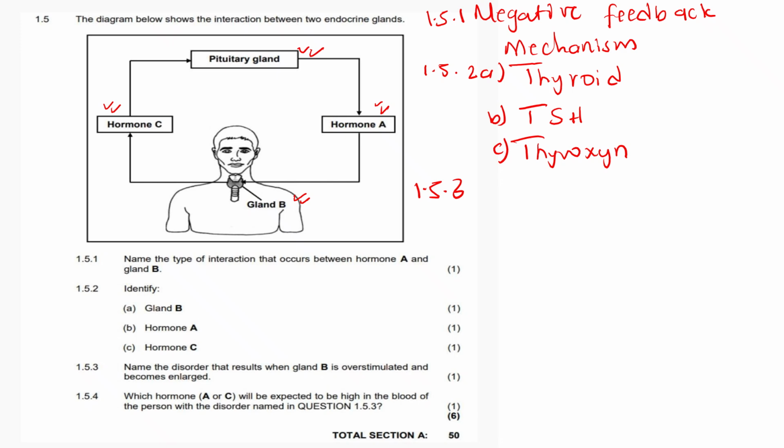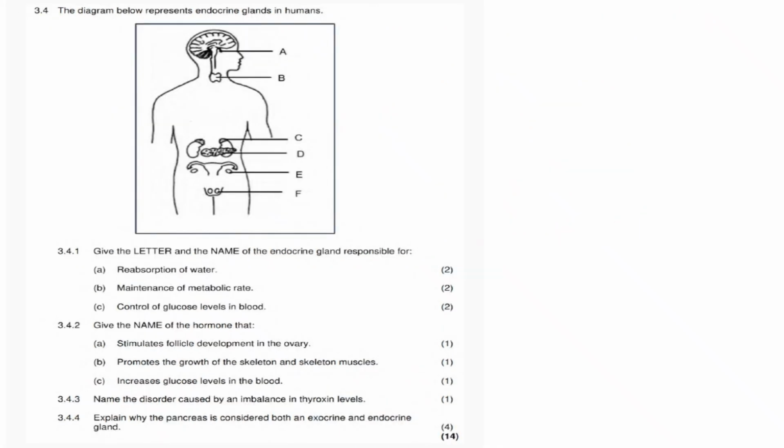1.5.3. Name the disorder that can result when gland B is overstimulated and becomes enlarged. It is what we call a goiter. 1.5.4. Which hormone, A or C, will be expected to be high in the blood of the person with the disorder named in question 1.5.3? It is hormone A. Very good. Let's continue to the following question.